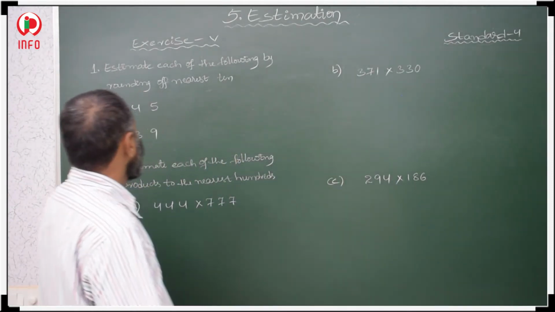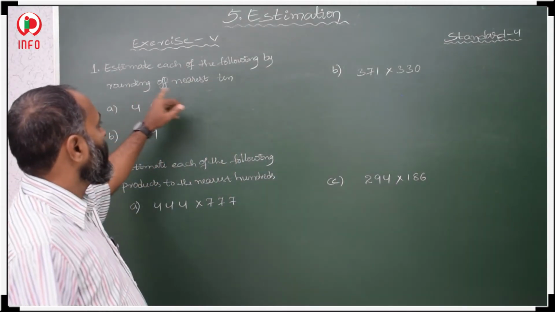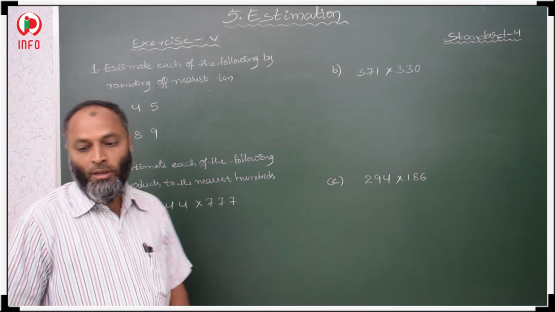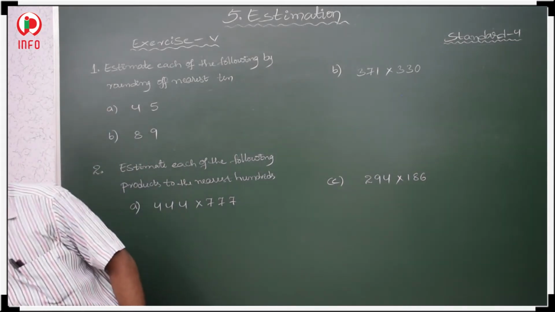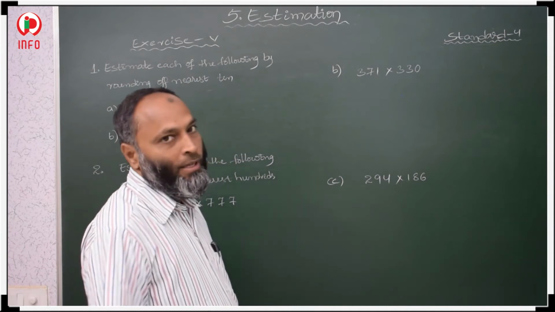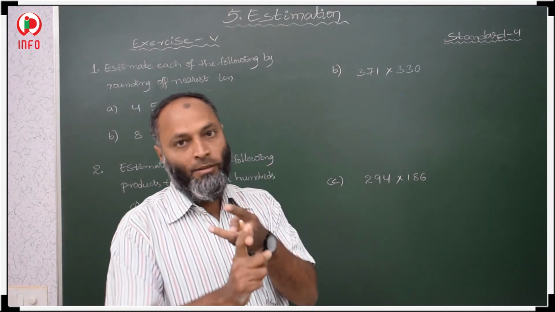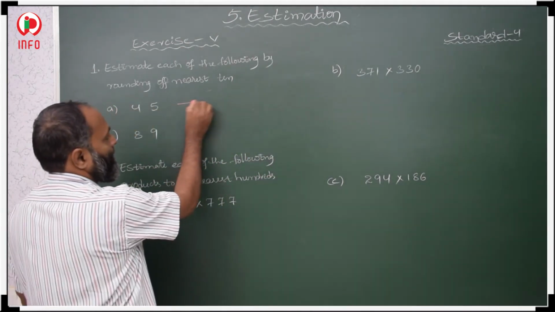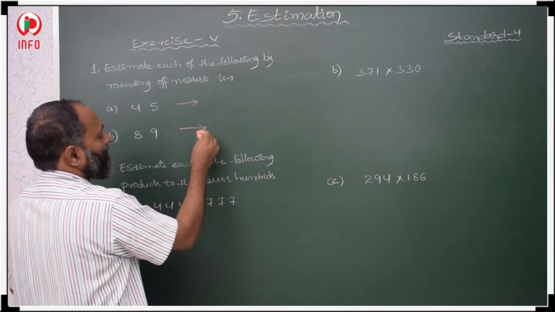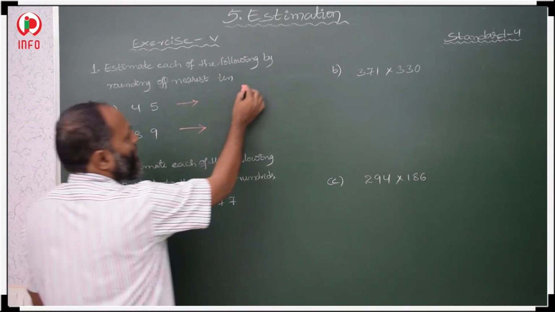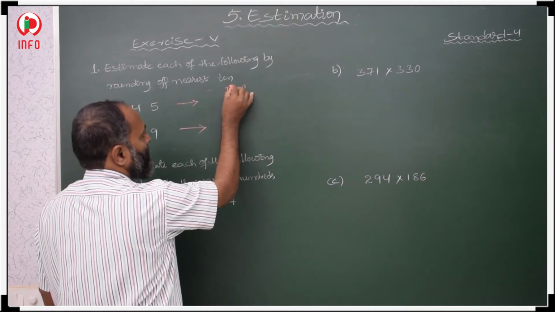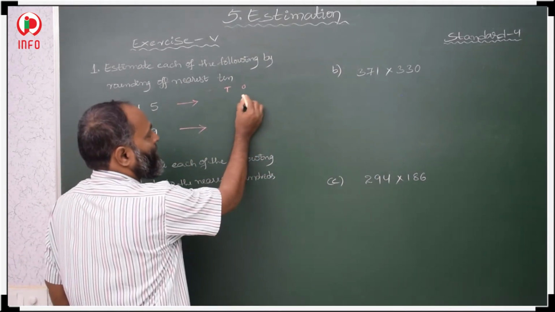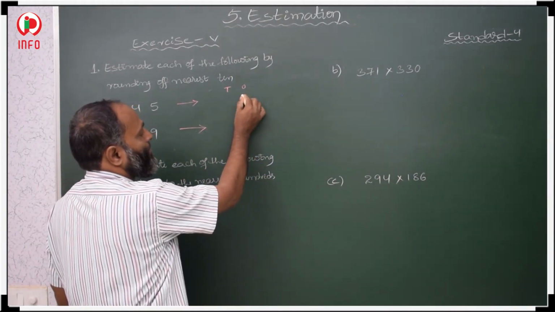Yes, now students, next. Estimate each of the following by rounding to the nearest tens. We have to round off these numbers to the nearest tens. How do we round to the nearest tens? Already we discussed nearest tens, nearest hundreds, nearest thousand. These three things we did. So again here, nearest tens. See how to do it. First, this is the ones place, this is the tens place. In the nearest tens, whenever the nearest 10 is given, in the ones place we keep 0.